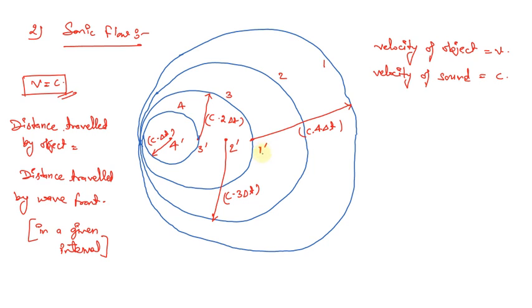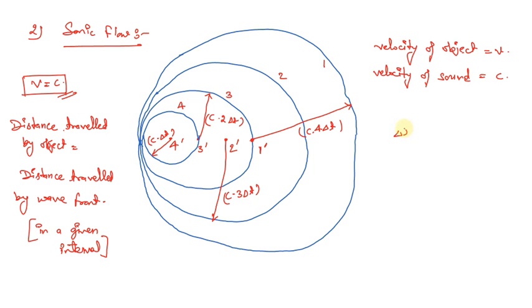Let's say the object was initially at position 1, and this object starts moving in the leftward direction, and consequently it gets to positions 2 dash, 3 dash, and 4 dash. So initially the position of the object was at 1 dash.